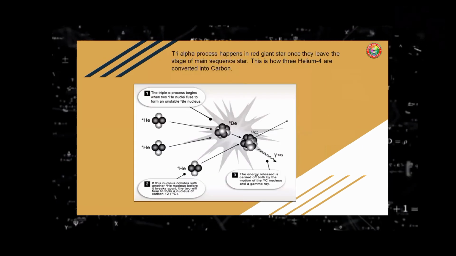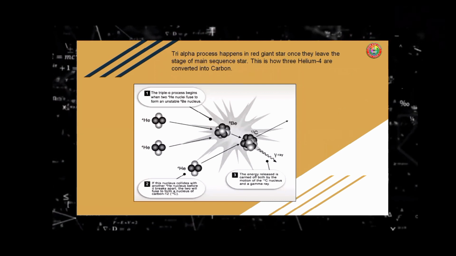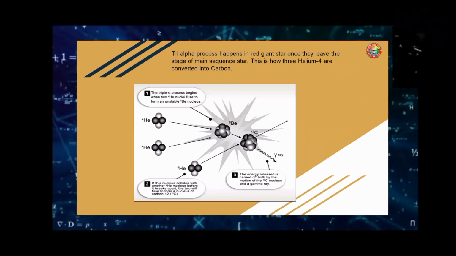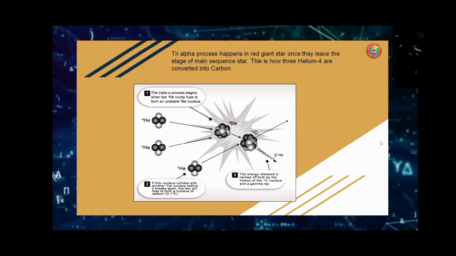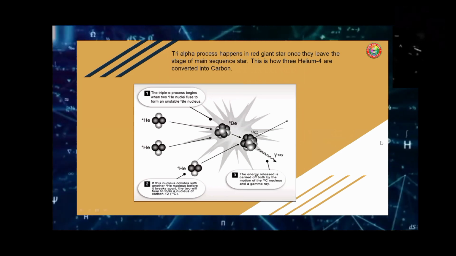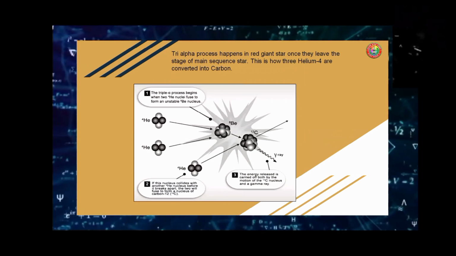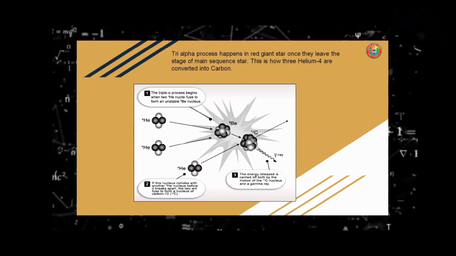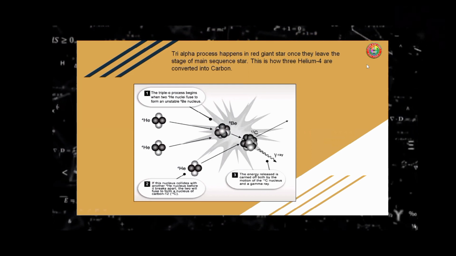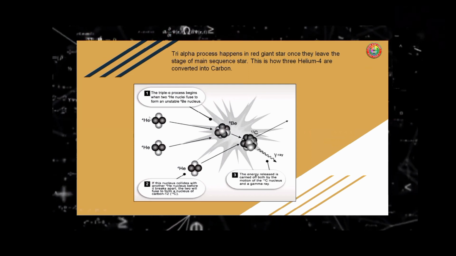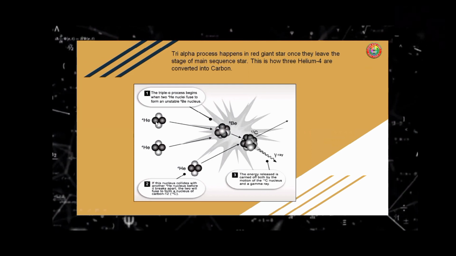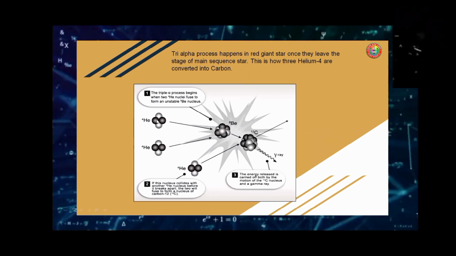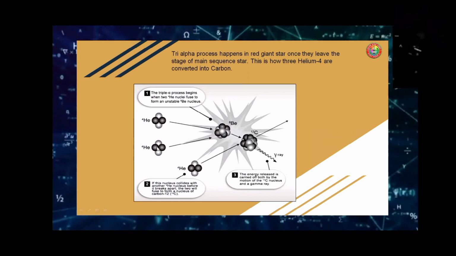The next one is the triple-alpha process, which happens in a red giant star. Once they leave the stage of main sequence star, this is how three helium-4 are converted into carbon. Let's start from the first alpha and the second alpha particle.